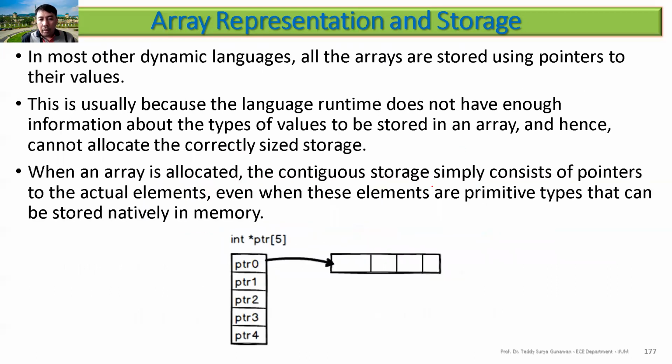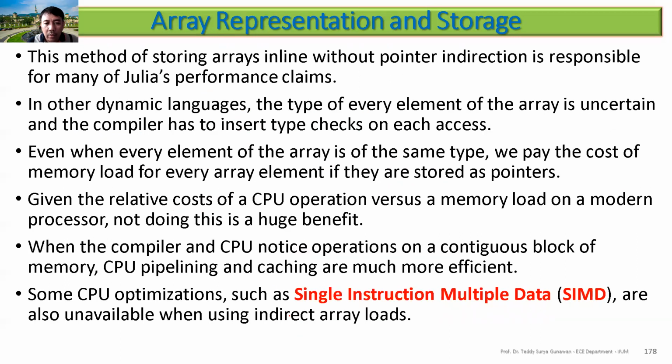In most other dynamic languages, all arrays are stored using pointers to the values. Because the language runtime does not have enough information about the type of the values, when the array is allocated, the contiguous storage simply consists of pointers to the actual elements: pointer 0, pointer 1, pointer 2, pointer 3, pointer 4, and so on.